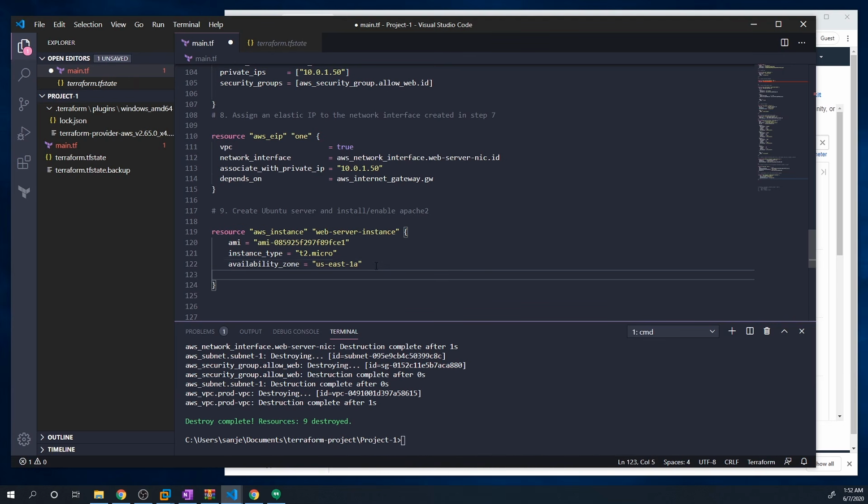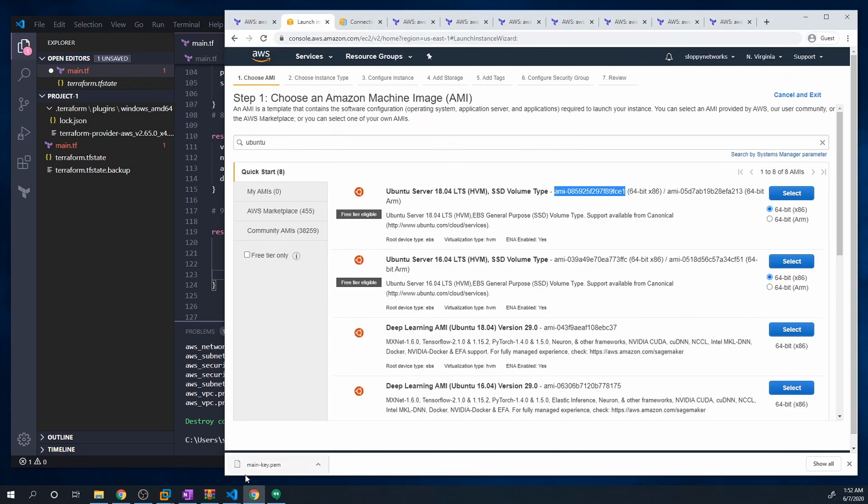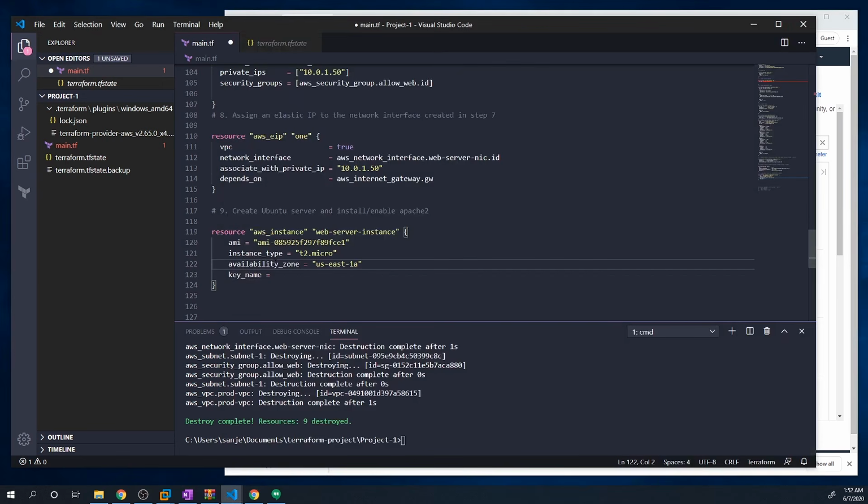Now, if you remember the key pair that we created, we need to reference that so that we can actually access our device. And so let me go back to the key pair. What did I call it? main-key. main-key. And now we can specify the network interface. So we do network_interface.